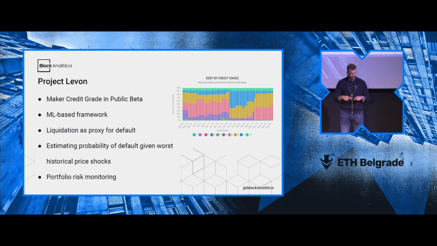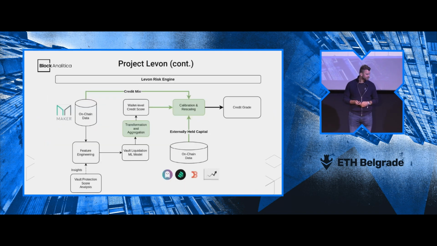At the same time, we can go from the user level and bring it up to portfolio risk monitoring, which we can see on the slide. The chart shows the proportion of debt that is graded with a certain credit grade. In this case, we go from credit grade 1, which is very high risk, to credit grade 10, which is very low risk. And then we can see the proportion changing over time, and that, again, tells us about the risk profile of the portfolio.